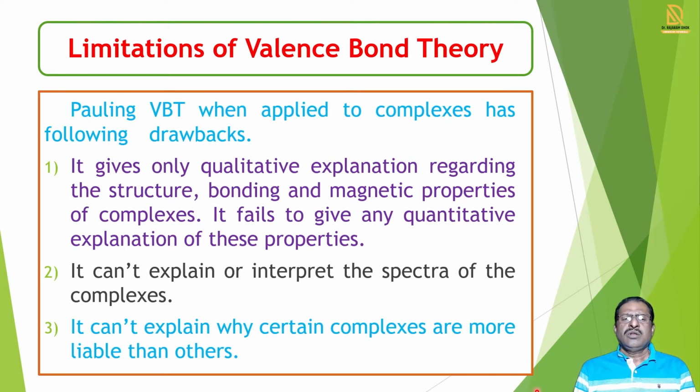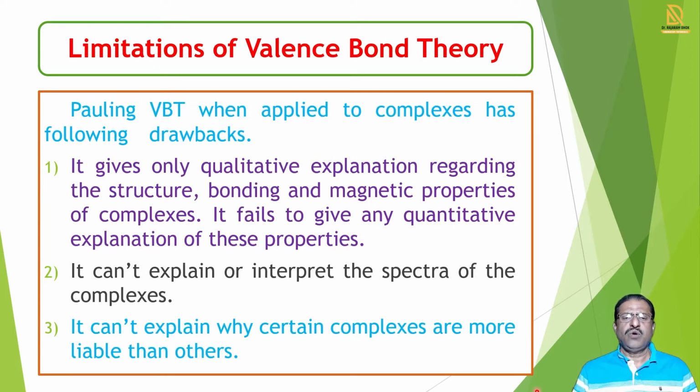Now at the end of this valence bond theory of coordination complexes, we see the limitations, because we have seen so many examples, and in some examples we have observed that this theory does not explain satisfactorily whether inner orbital complexes or outer orbital complexes are formed. This theory does not explain very correctly because it has some limitations.